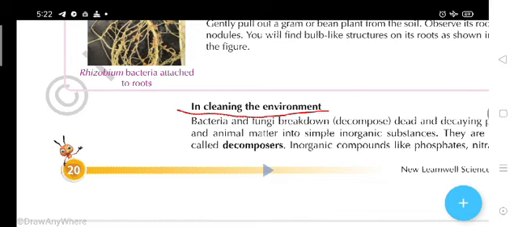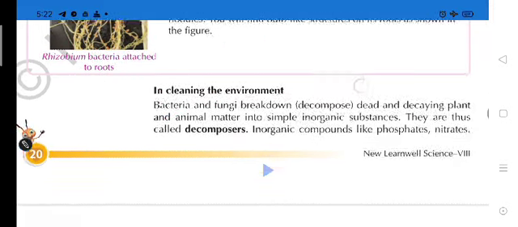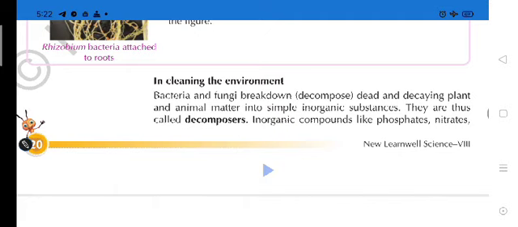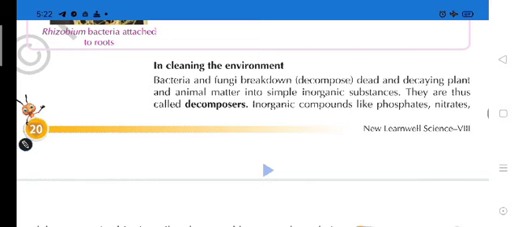So cleaning the environment is absolutely compulsory. And how is this possible? Because of what? Microorganisms. Bacteria and fungi break down the dead and decaying plants and animals matter into simple inorganic substances.